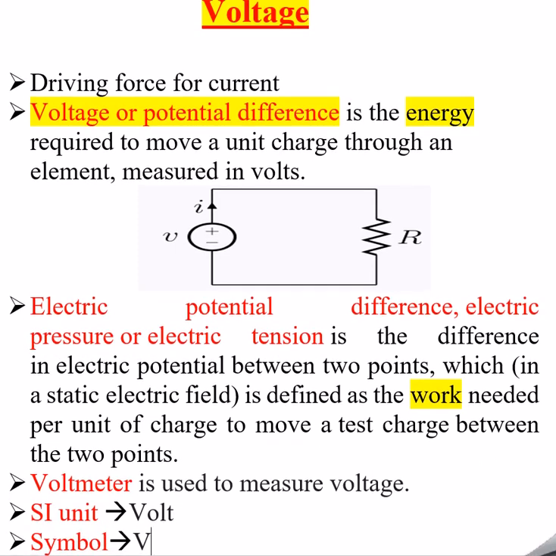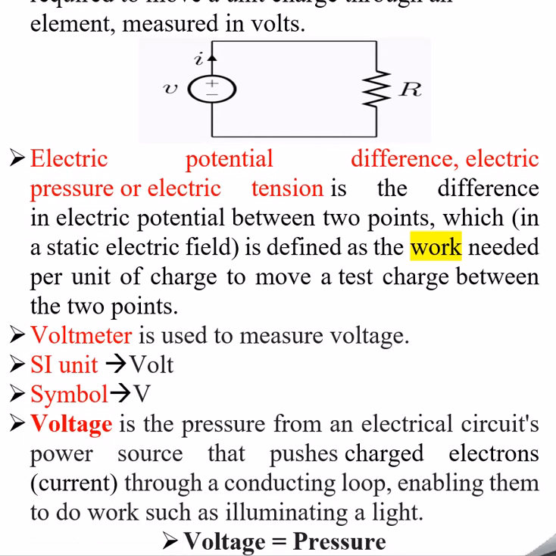So what is this voltmeter? The question arises how to measure the voltage. So there should be some instrument, right? For that, the voltmeter is the measuring instrument to measure the voltage. So what is the SI unit of voltage? The SI unit of voltage is volt. Now the symbol also will be there. By which symbol is it represented? It is capital V. Or small v also somebody writes. It's still fine, but V is the symbol of the voltage.